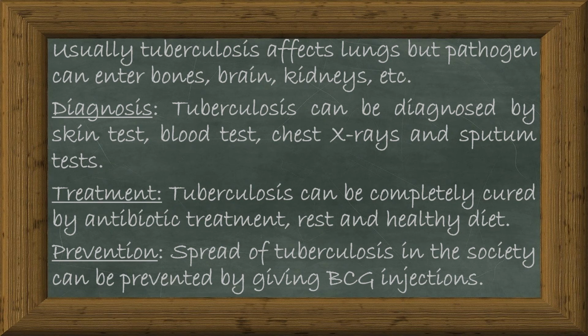Usually, tuberculosis affects lungs, but pathogen can enter bones, brain, kidneys, etc. Tuberculosis can be diagnosed by skin test, blood test, chest x-rays, and sputum tests. Tuberculosis can be completely cured by antibiotic treatment, rest, and healthy diet. Spread of tuberculosis in the society can be prevented by giving BCG injections.